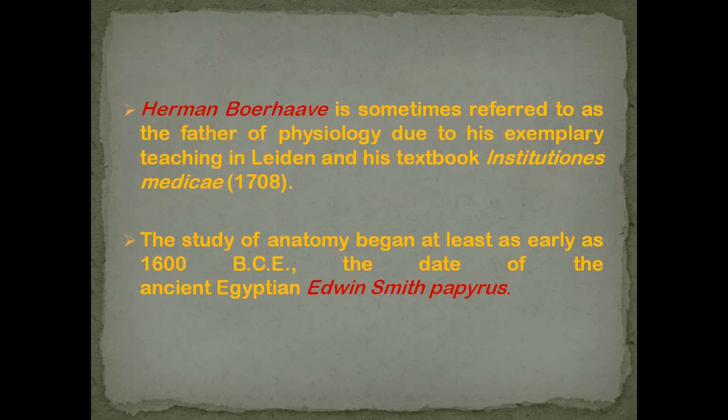The next scientist is Hermann Boerhaave, who was the father of physiology, and the term physiology was coined by Jean Fernel. The subject of physiology was cultivated by the Egyptian text called the Edwin Smith Papyrus.